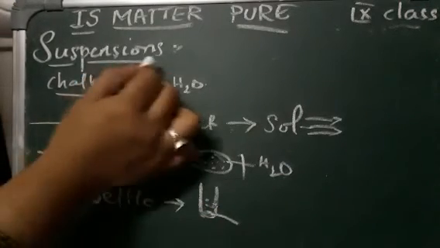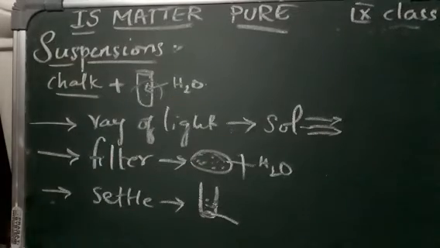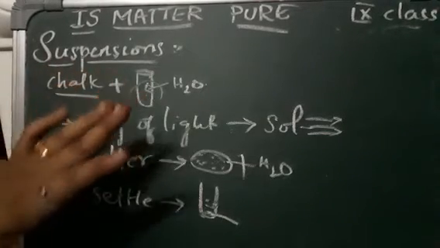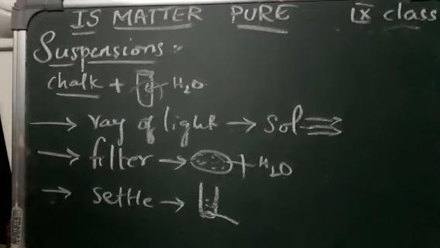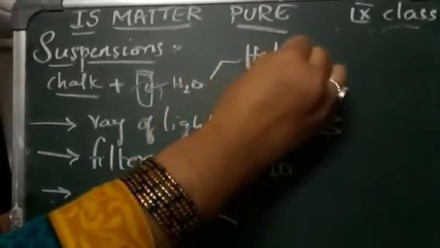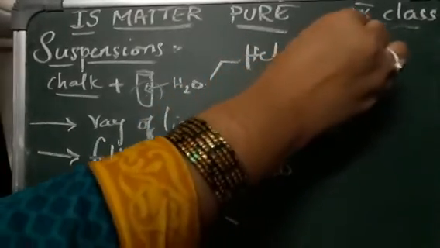So this is nothing but a suspension. This solution is called a suspension, where the chalk powder is mixed with water. So what is a suspension? When we find that the particles of chalk did not dissolve but remained suspended throughout the volume of the water, this is a heterogeneous mixture. It's an example of a heterogeneous mixture.